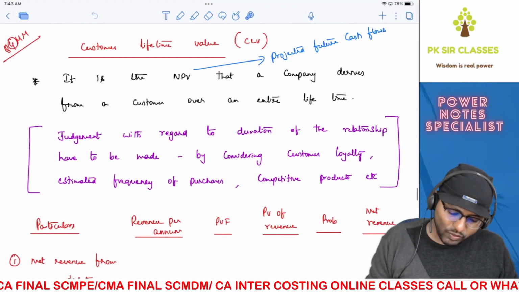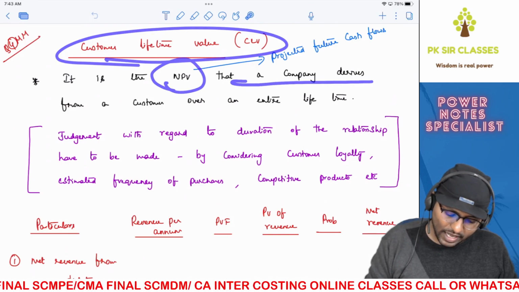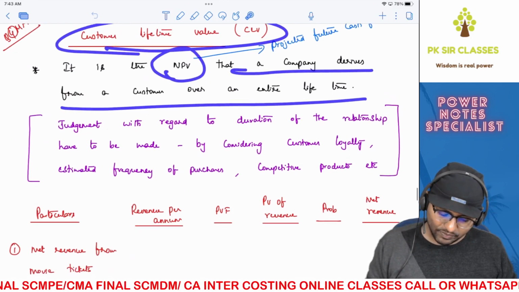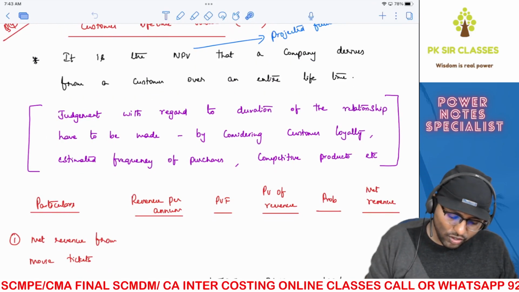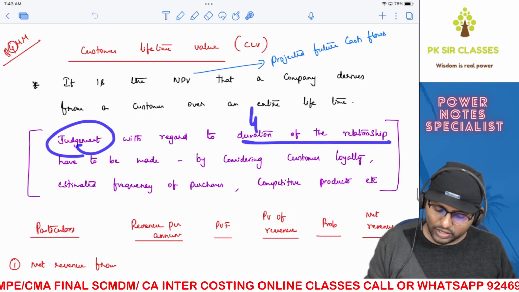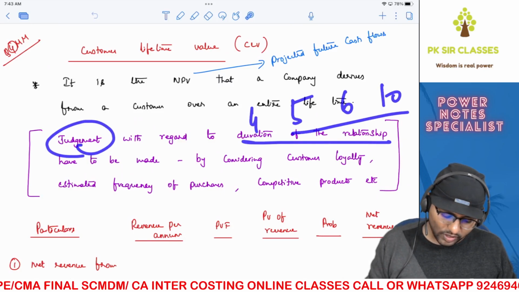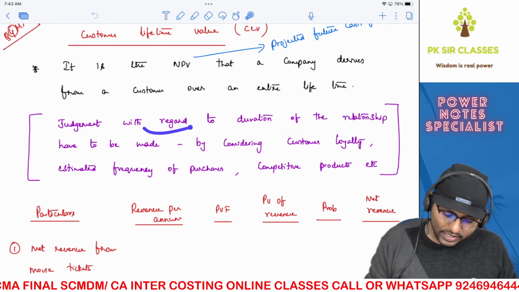Okay, so what is that? Customer lifetime value is nothing but the net present value that the company derives from a customer over an entire lifetime. Here a lot of things you need to keep in mind. You have to take a judgment with respect to the duration of the relationship, whether it is 4 years or 5 years or 6 years or 10 years, whatever it is. And you need to consider customer loyalty while deciding the duration.